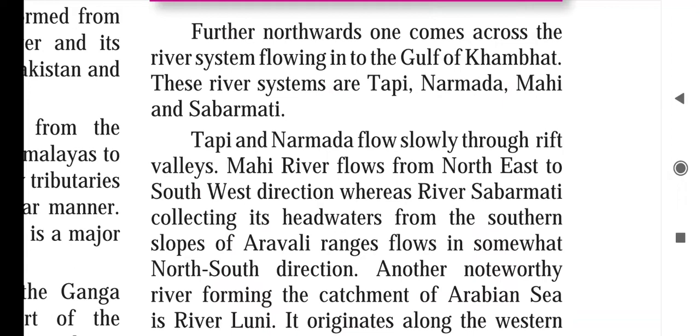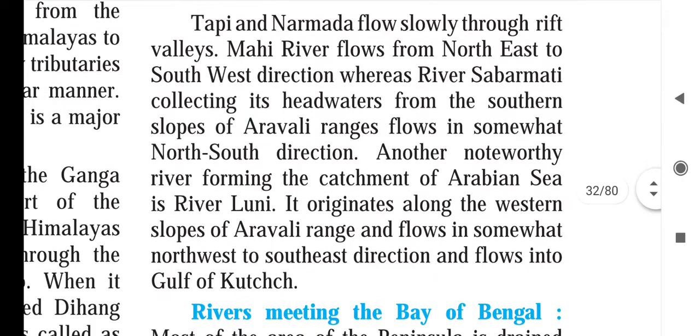On the north side we can find rivers flowing to the Gulf of Khambat. These river systems are Tapi, Narmada, Mahi and Sabarmati. So these rivers are flowing toward the Gulf of Khambat. Tapi and Narmada flow slowly through rift valleys. Mahi river flows from northeast to southwest direction. So see, Tapi and Narmada are slowly flowing through the rift valley.